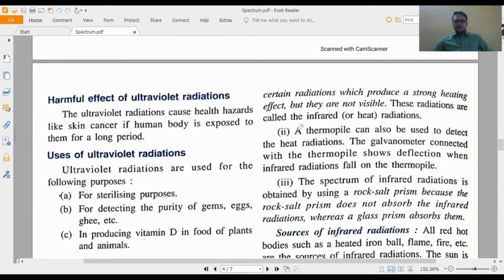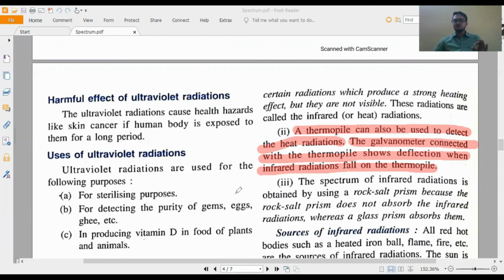The next detection is a thermopile. A thermopile can also be used to detect heat radiation. The galvanometer connected with the thermopile shows deflection when infrared radiation falls on the thermopile. A thermopile works when there is a temperature difference at its two ends.